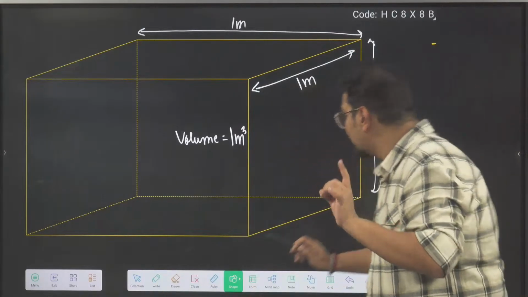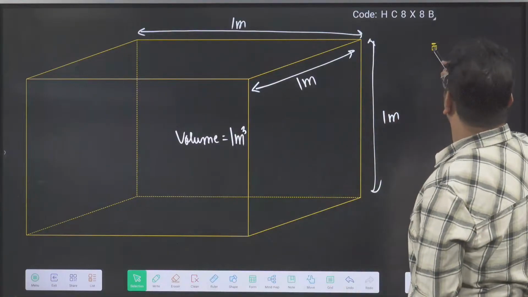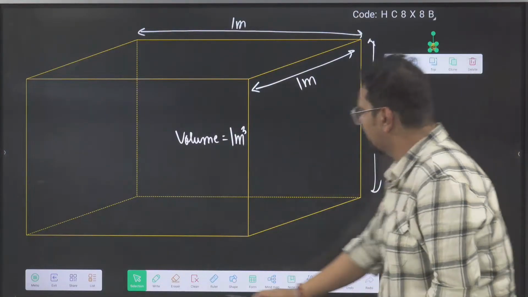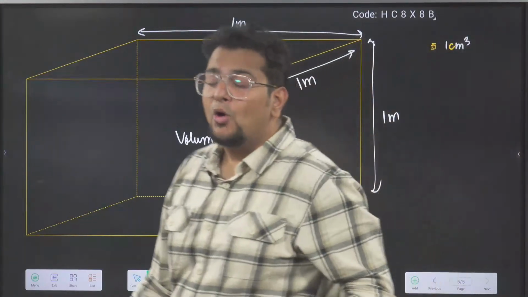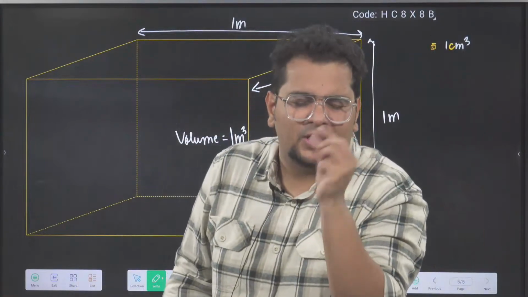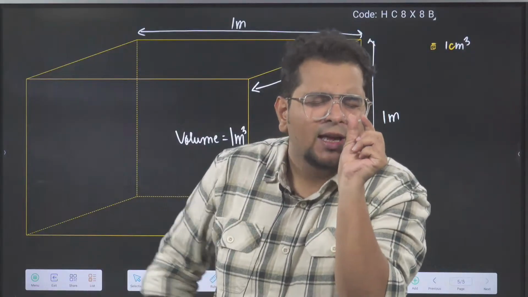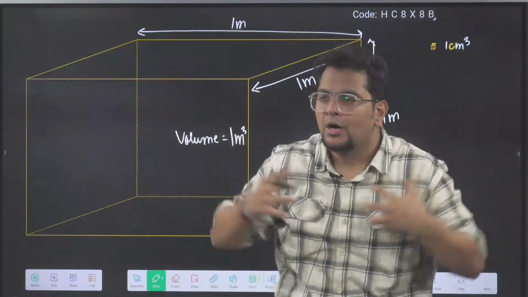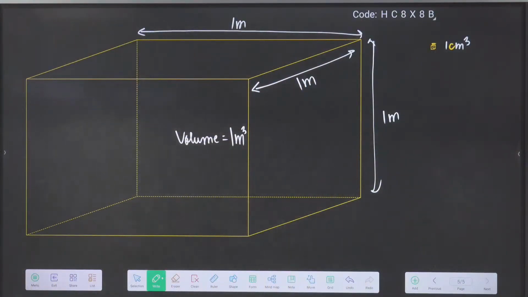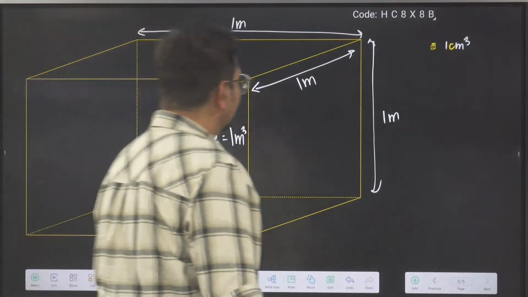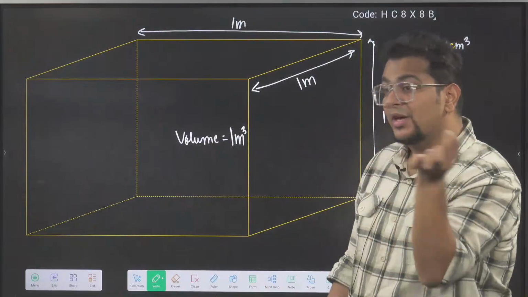So if I make a small cube of this dimension, this is 1 centimeter cube here. This volume is 1 centimeter cube. Now, with your eyes closed, can you imagine a centimeter cube? A small cube of 1 centimeter dimension, and next to it a very big cube of 1 meter cube dimension. Are you able to imagine it? 1 centimeter cube, in which each side is 1 centimeter.